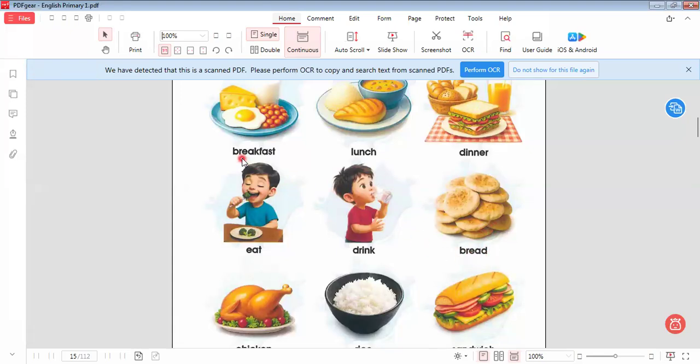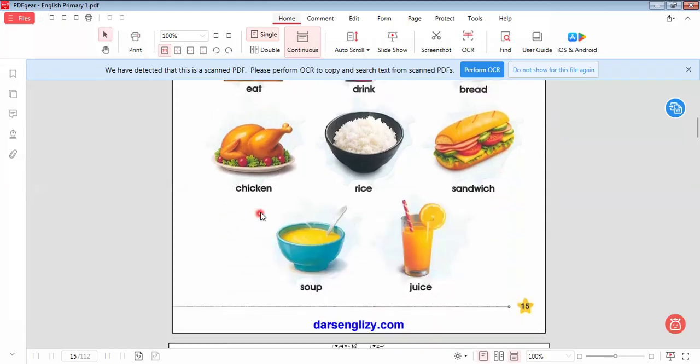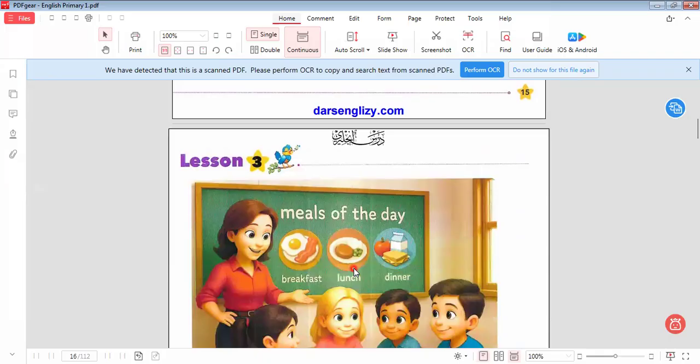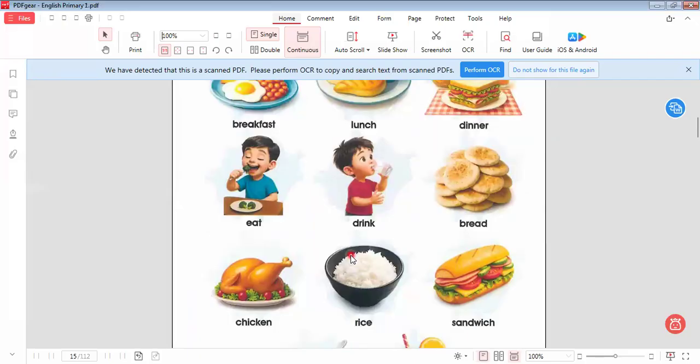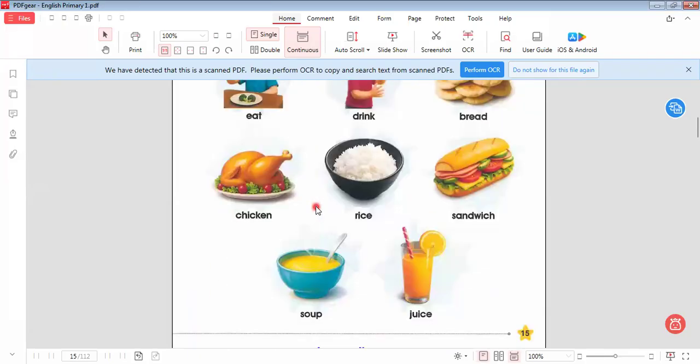Repeat after me again. Breakfast, lunch, dinner, eat, drink, bread. Let's go to another one: chicken, rice, sandwich, juice, soup. So now we have learned the words, and I hope you keep them. I would like you to follow me with papers and a pen and write these words to keep them.